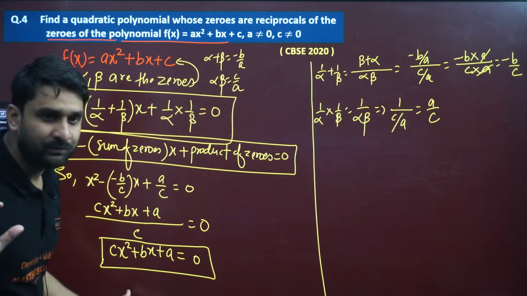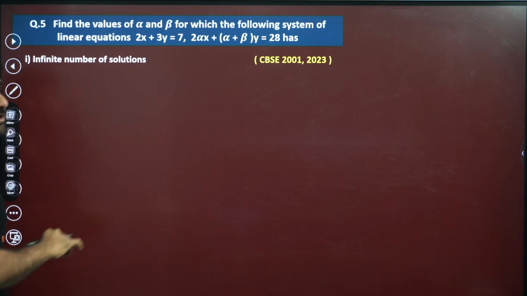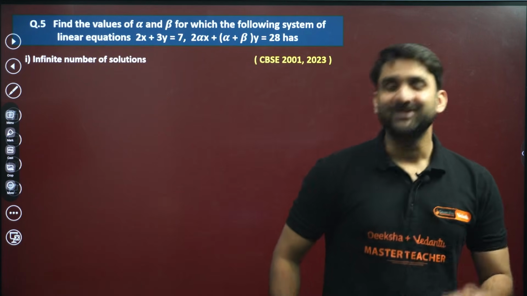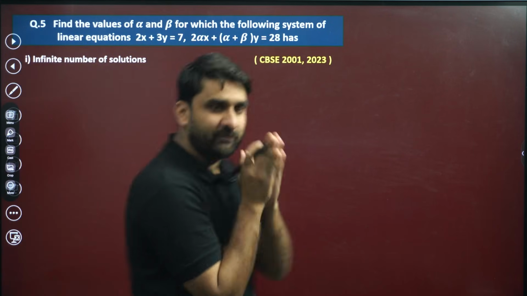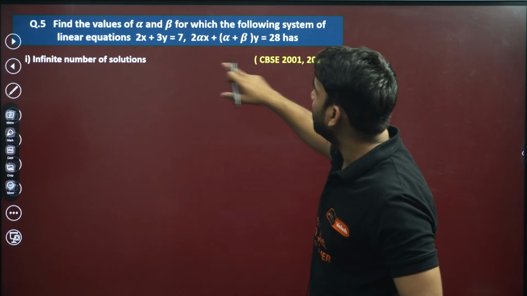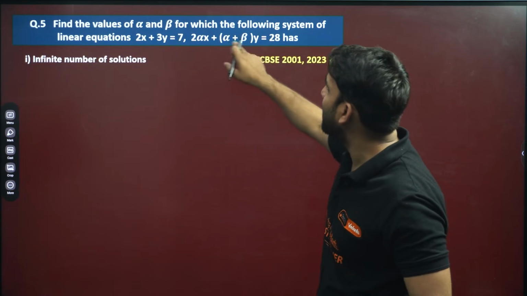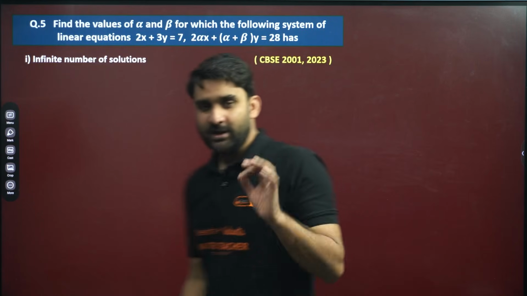I hope this is clear to you all. Okay, so the next question is find the values. This question is from the applications, pair of linear equations in two variables. Look at the question. There are two linear equations in two variables given to you. Find the values of alpha and beta for which the following system of linear equations has an infinite number of solutions.